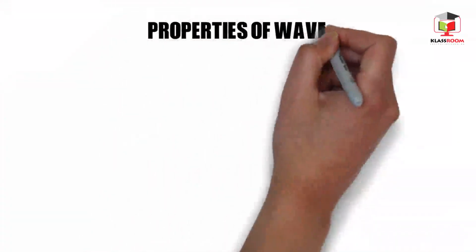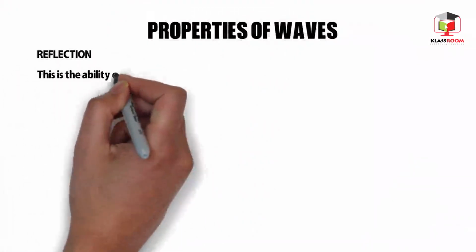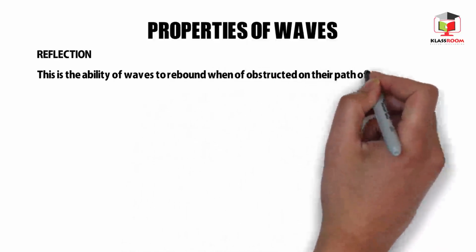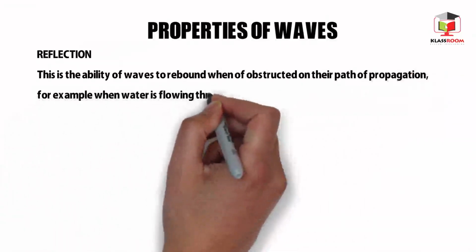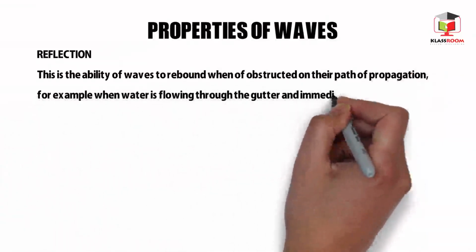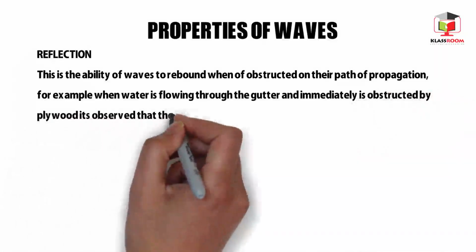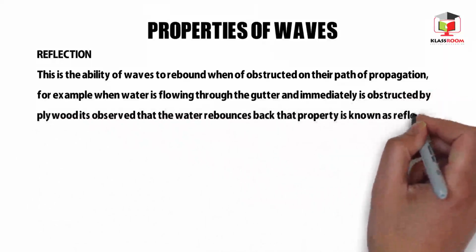That will take us to properties of waves. Reflection. This is the ability of waves to rebound when obstructed on their path of propagation. For example, when water is flowing through a gutter and is immediately obstructed by a plywood, it is observed that the water rebounds back. That property is known as reflection.